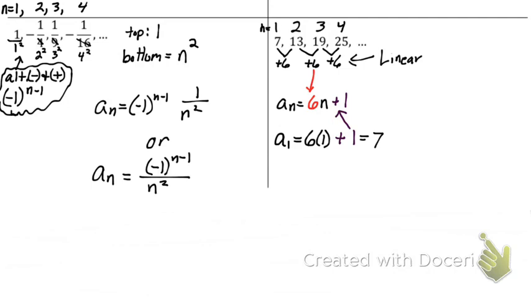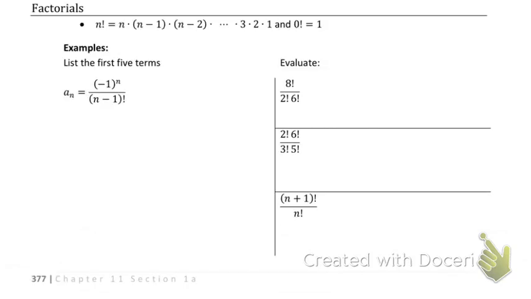All right, the last thing I want to talk about are factorials. So like I said, we're running through a bunch of material. Factorials are, you just take your number, so if I have 9 factorial, it's just 9 times 8 times 7 times 6 times 5 times 4 times 3 times 2 times 1. So you stop at 1. The big key from this definition you need to have memorized or know is that 0 factorial equals 1. It's the one you can't really do by hand. If you plug it in your calculator, you'll come up with 1 as well.